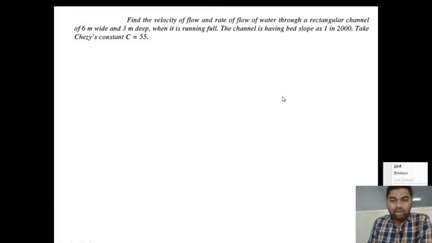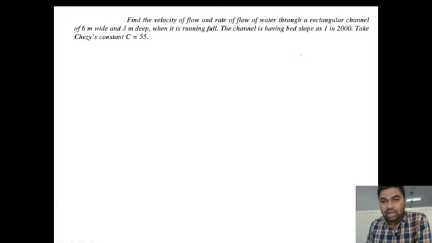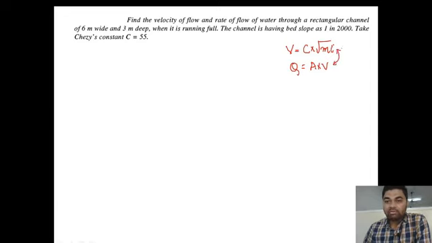First of all, what do we need to find out? As given in the question, we need to find the velocity of the flow. Velocity of the flow is given by V is equal to C into under root mi. This is the formula of velocity of flow in an open channel, and we need to find the rate of flow. Q, discharge, is equal to area into velocity. First we will find the velocity, and then substitute it in the formula of discharge to get the rate of flow.